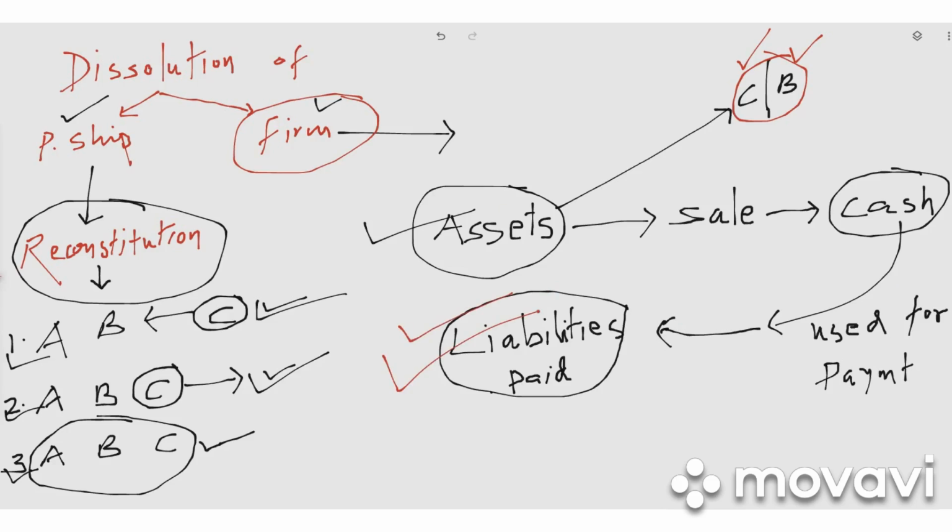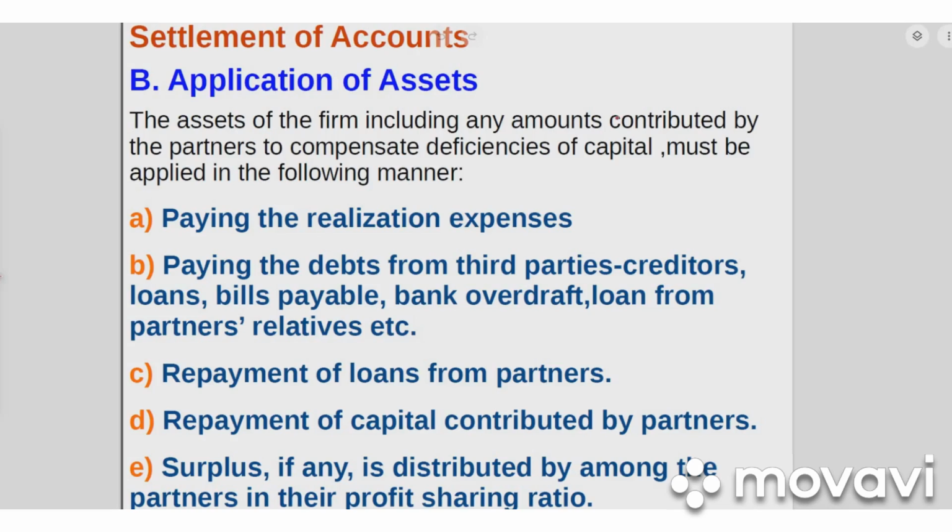If there is anything left out after payment of all the liabilities, first the external liabilities will be paid. Okay, I will show you how this particular procedure will take place, how the liabilities will be settled. This is how the assets are used for settling the liabilities or settling the accounts of the partnership business, right? First, the expenses have to be paid.